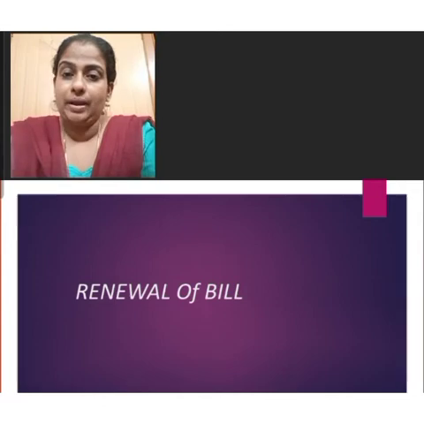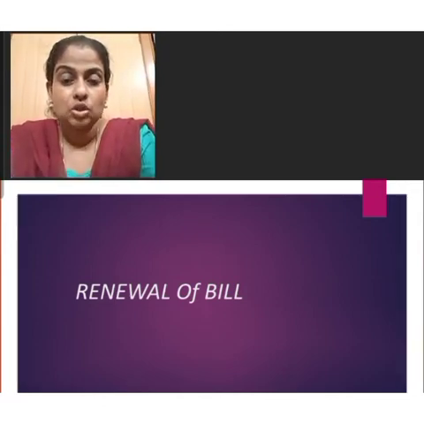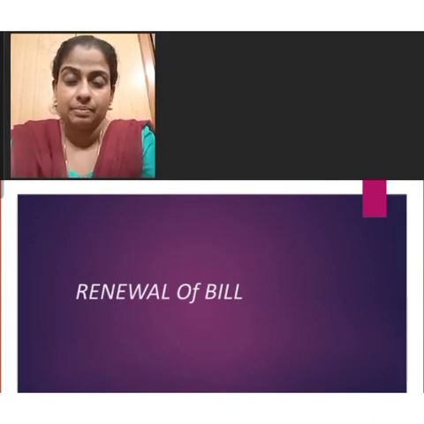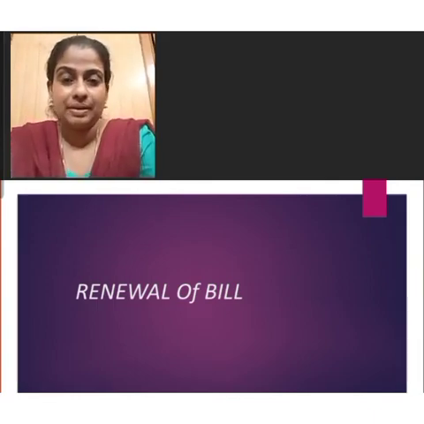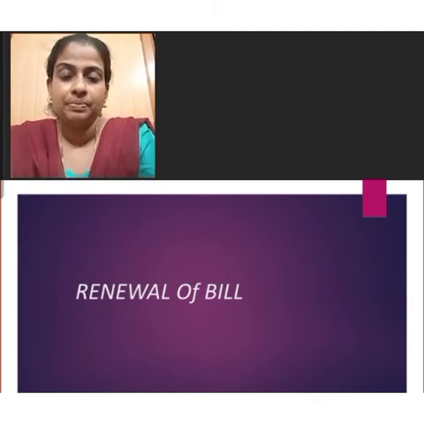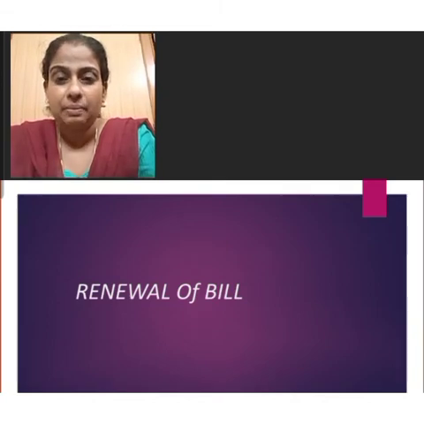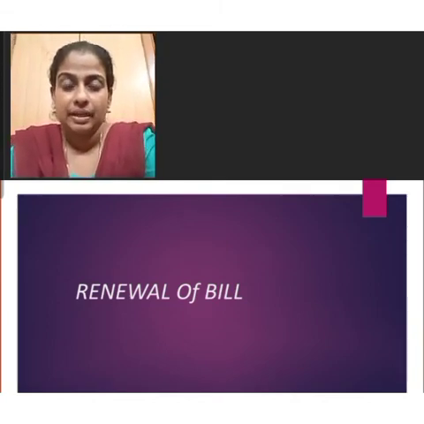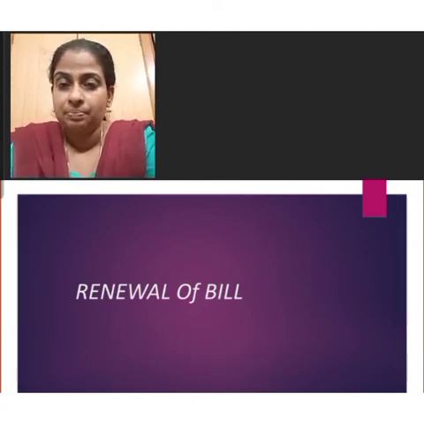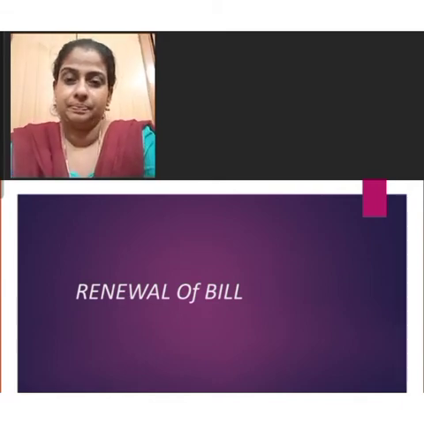Then on the due date, that is on 4th April 2020, the drawer will get the amount of money from the drawee. The entry will be cash account debit to bills receivable account in the book of drawer, and in the book of drawee, the entry will be bills payable account debit to cash account. These are the three entries to be passed in the books of drawer and drawee when the drawer retained the bill till the date of maturity.